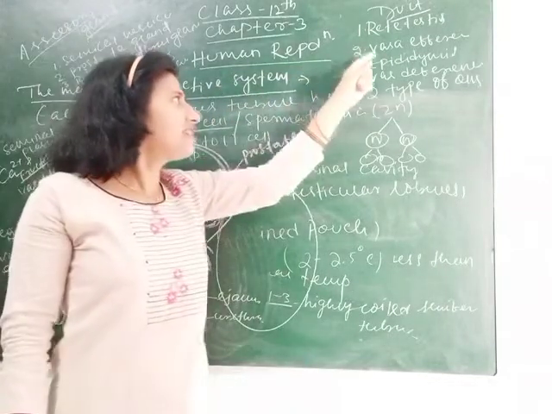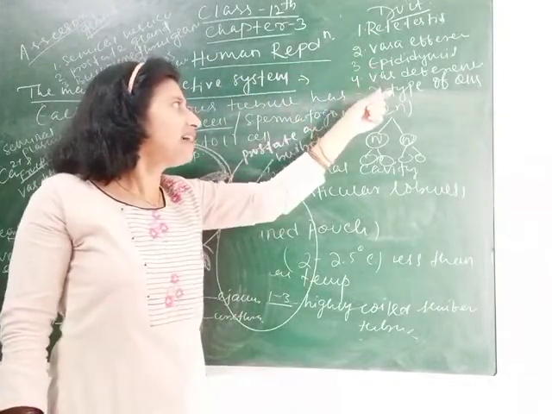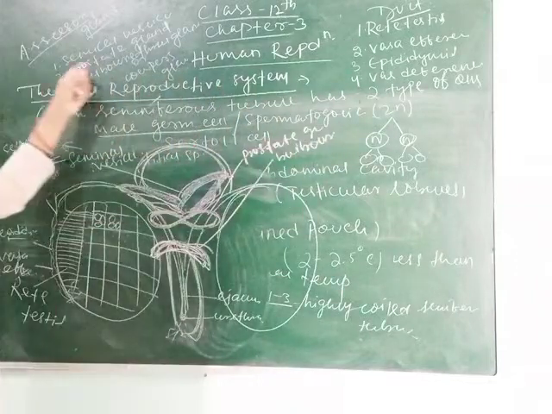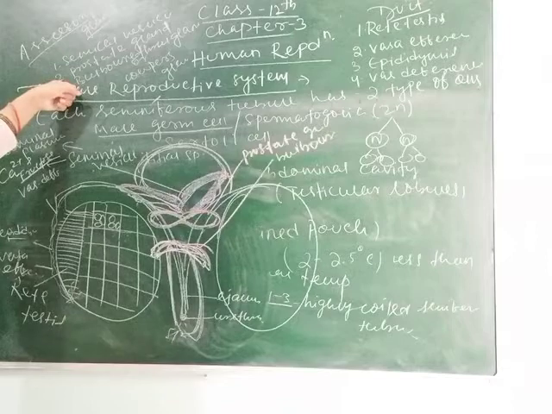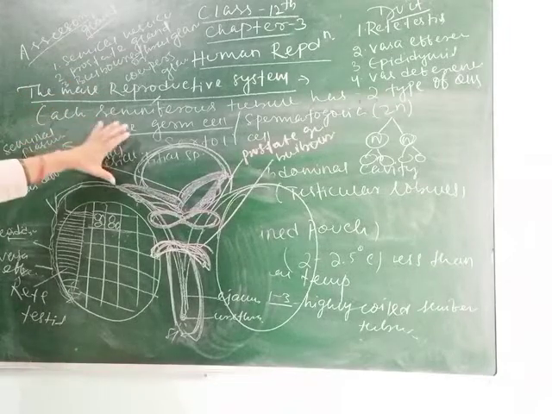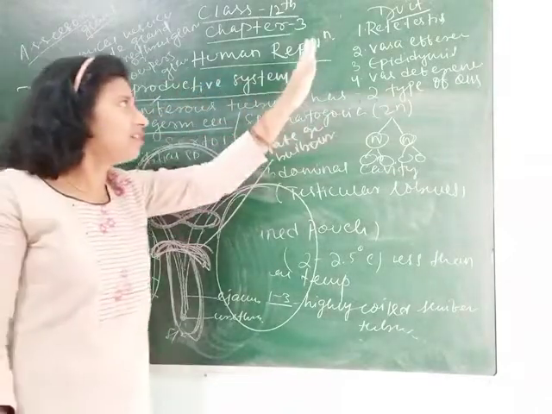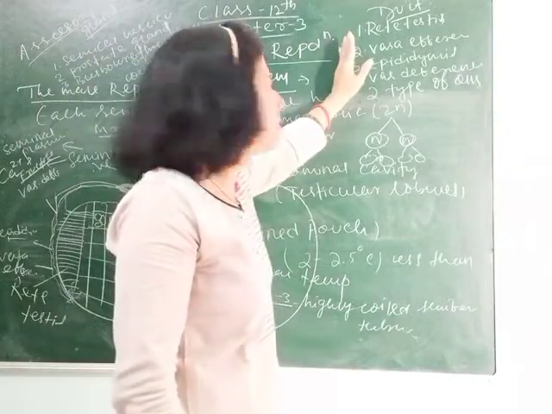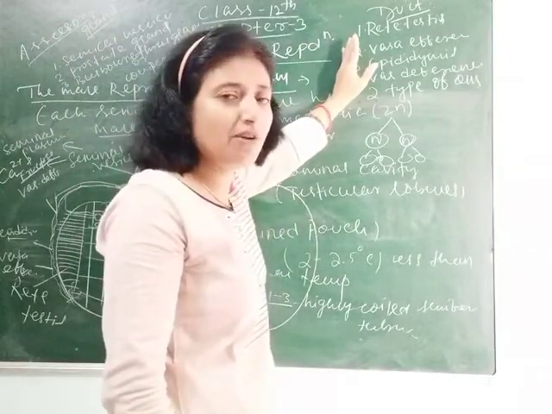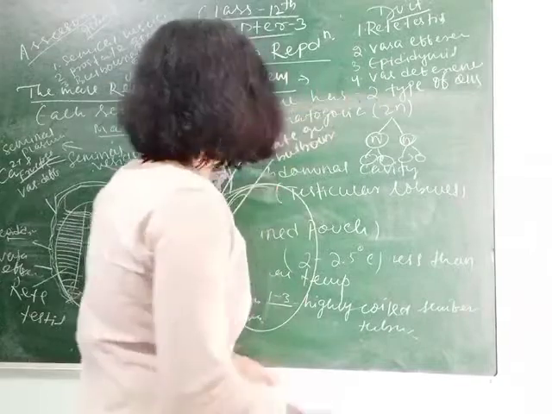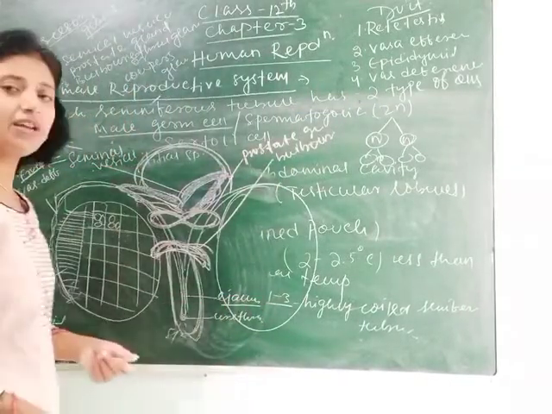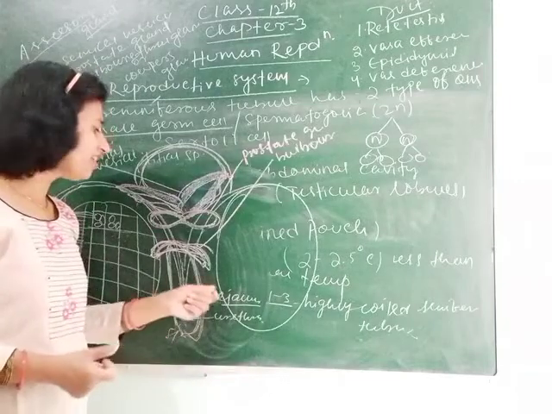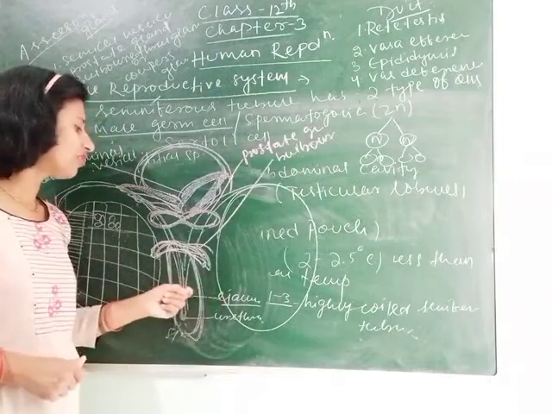Accessory ducts are rete testis, vasa efferentia, epididymis, vas deferens, whereas the glands are the seminal vesicle, prostate gland and bulbourethral gland or Cowper's gland. The function of the ducts is to carry the sperm from the testis towards the ejaculatory duct. This is called the ejaculatory duct because ejaculation, the releasing of sperm, occurs through this duct.